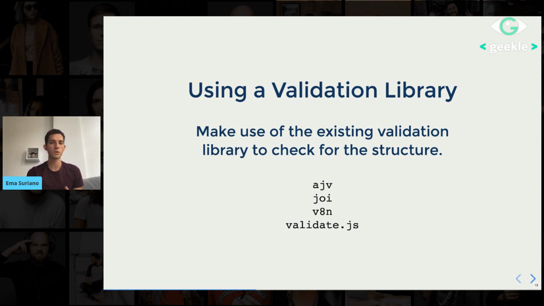Most of them have the same concept. We need to create some kind of schema or structure that we then run through these libraries, and they will return us a function that we can finally use to validate our objects. That's the whole concept. The main difference between them is basically the syntax or maybe the extensibility that they have. For the sake of this presentation, I'm going to focus on AJV, but this concept will apply to any of them.